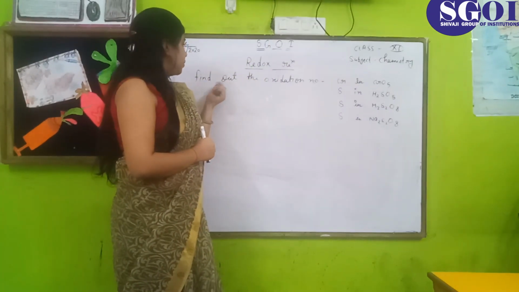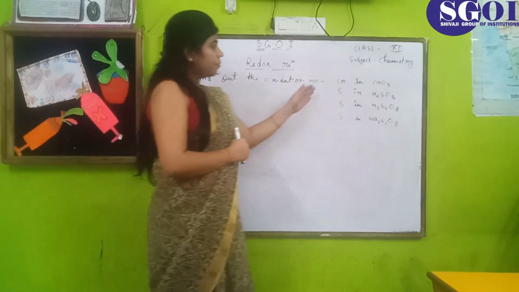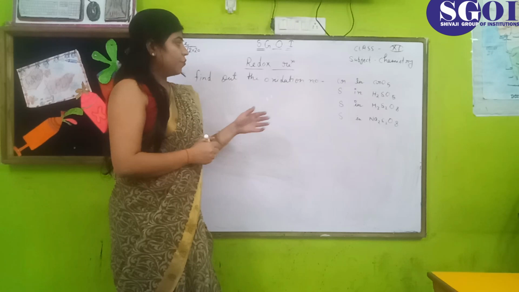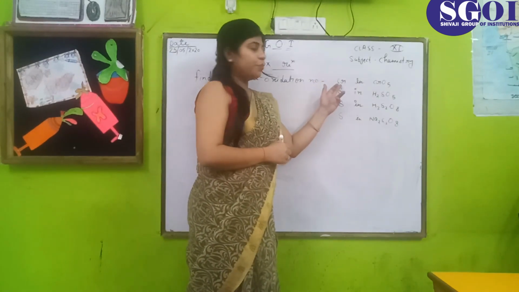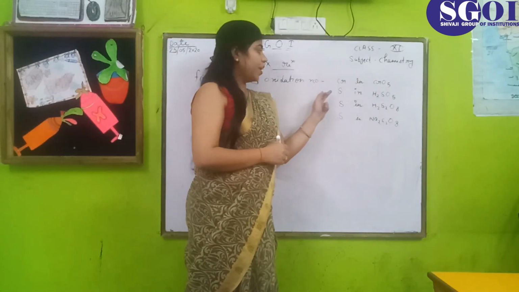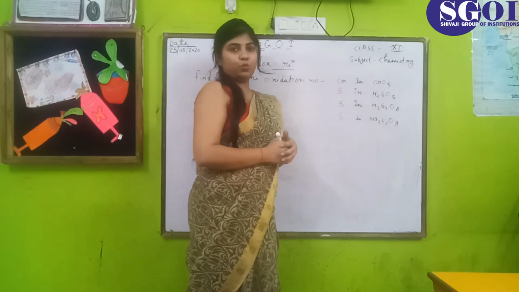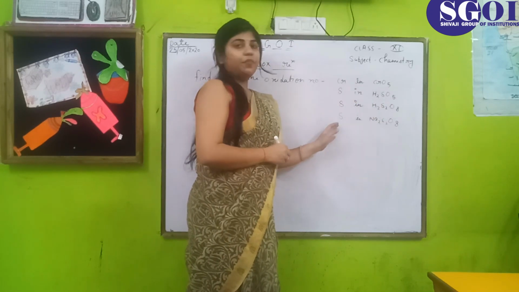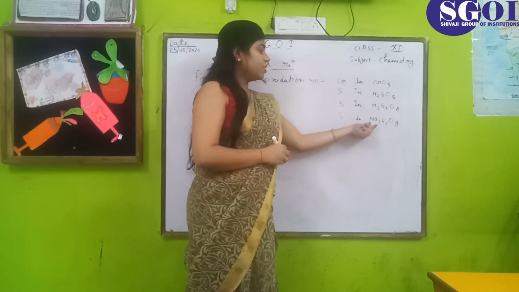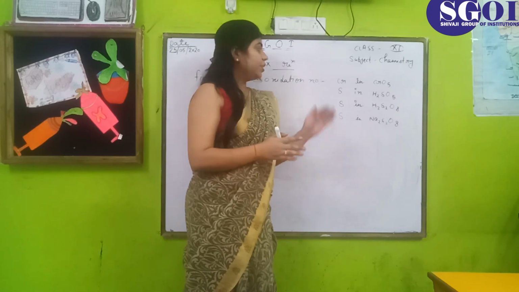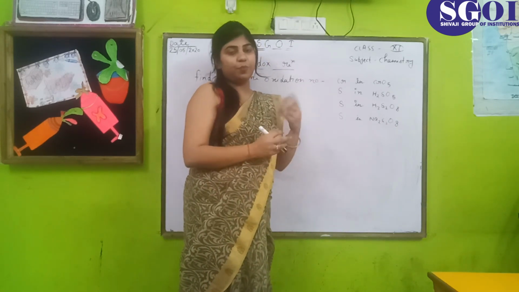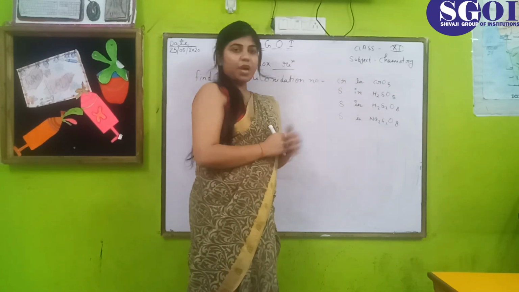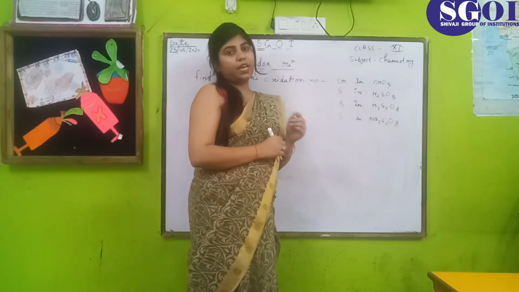Now, today I will explain some other examples in which we find the oxidation number. For example, find the oxidation number of chromium in CrO5, the oxidation number of sulfur in H2SO5, the oxidation number of sulfur in H2S2O8, and the oxidation number of sulfur in Na2S2O8. These examples are important because in each compound, there is a peroxide bond.